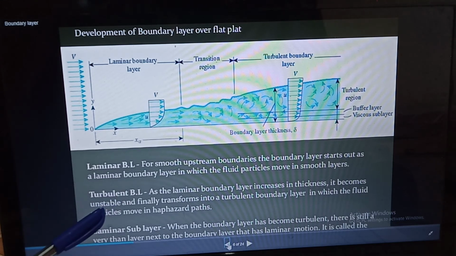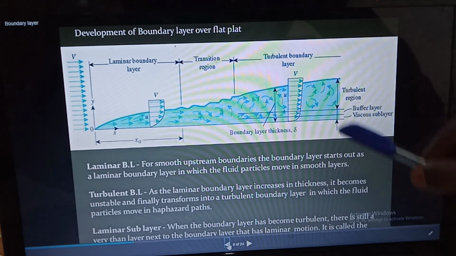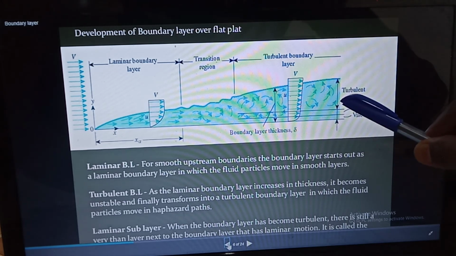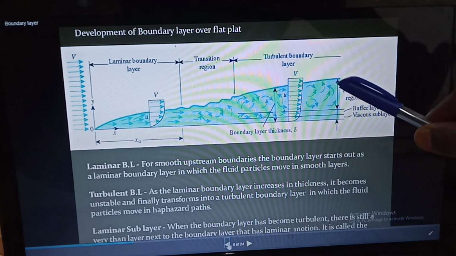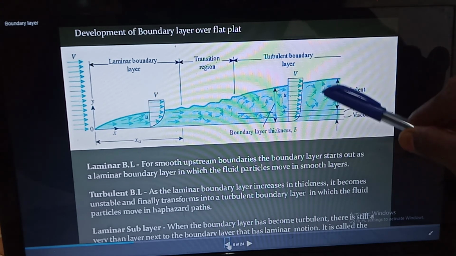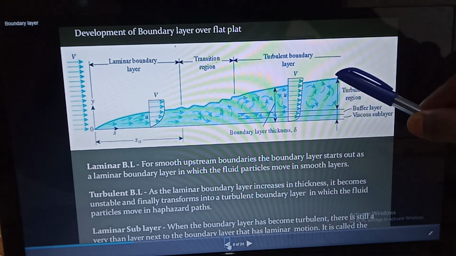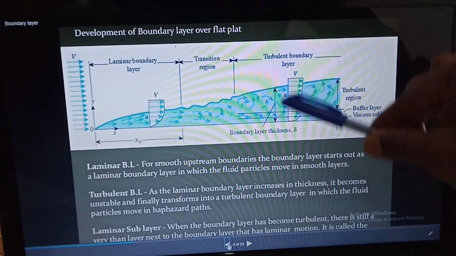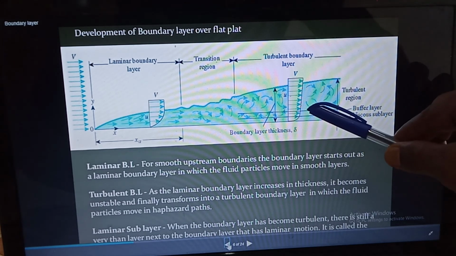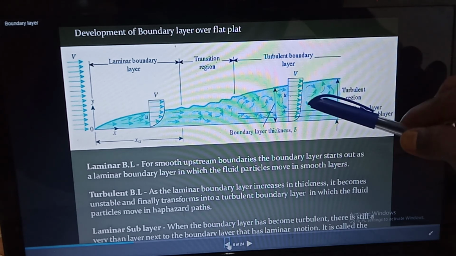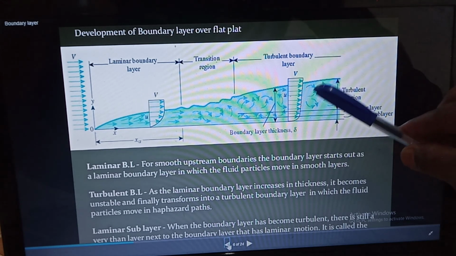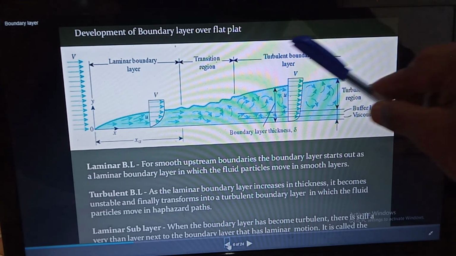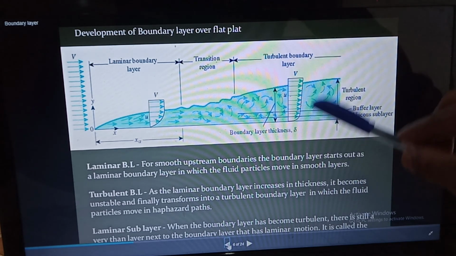Next, turbulent boundary layer means as the laminar boundary layer grows, its thickness increases, and due to this it becomes unstable and finally transforms into a turbulent boundary layer. Due to this increased thickness, the fluid particles will get more velocity, and due to this they will cross each other in a zigzag pattern. So they will move in zigzag paths and achieve more velocity. That is why we call this region the turbulent boundary layer region.